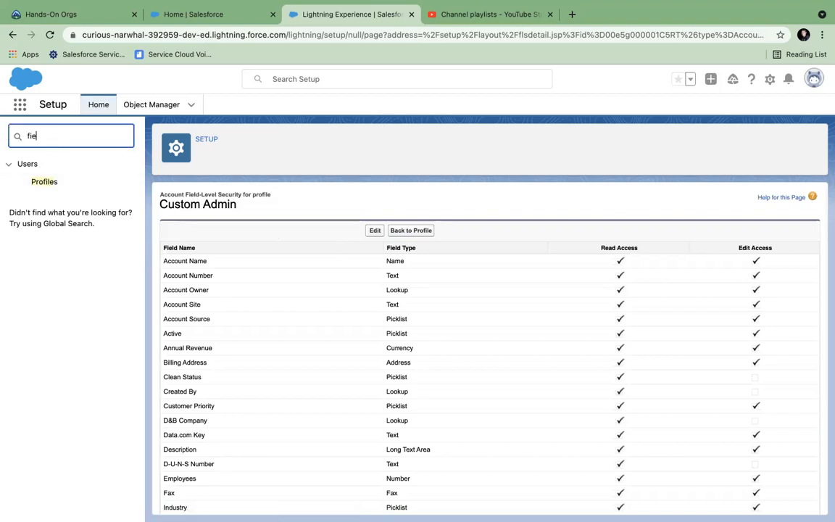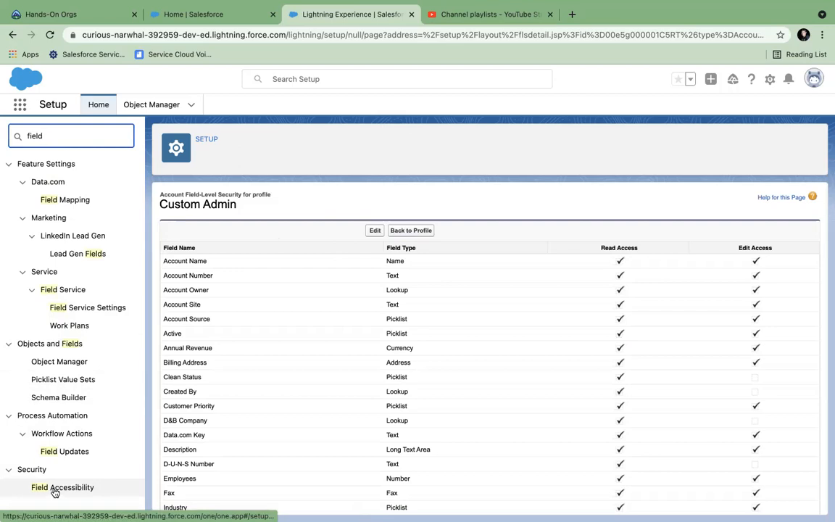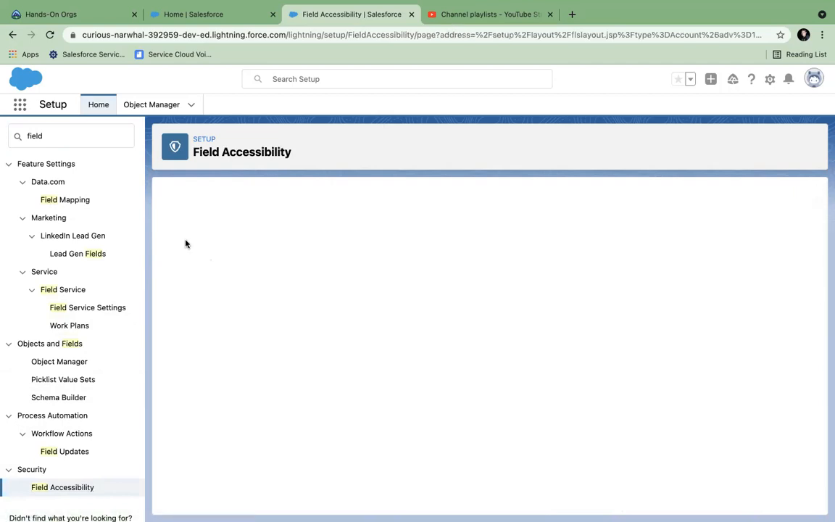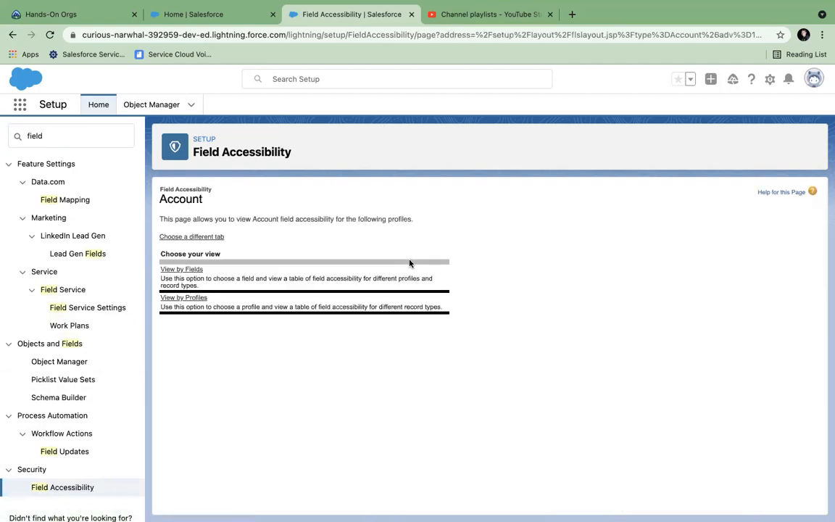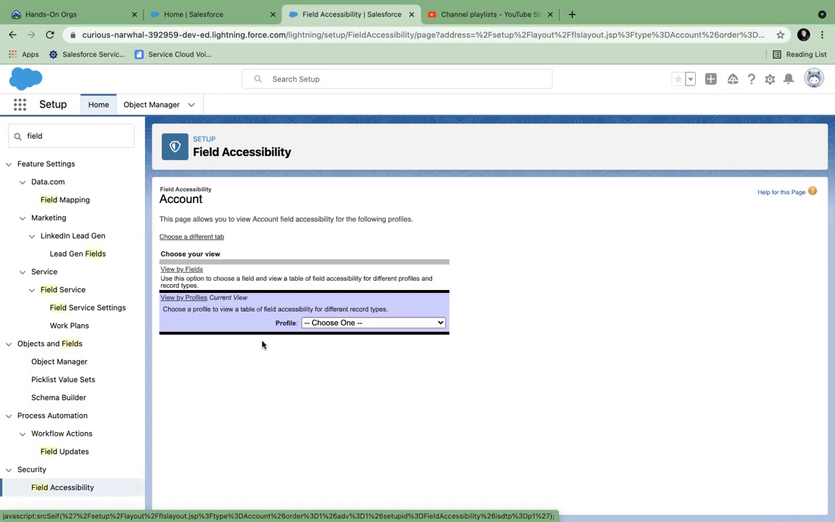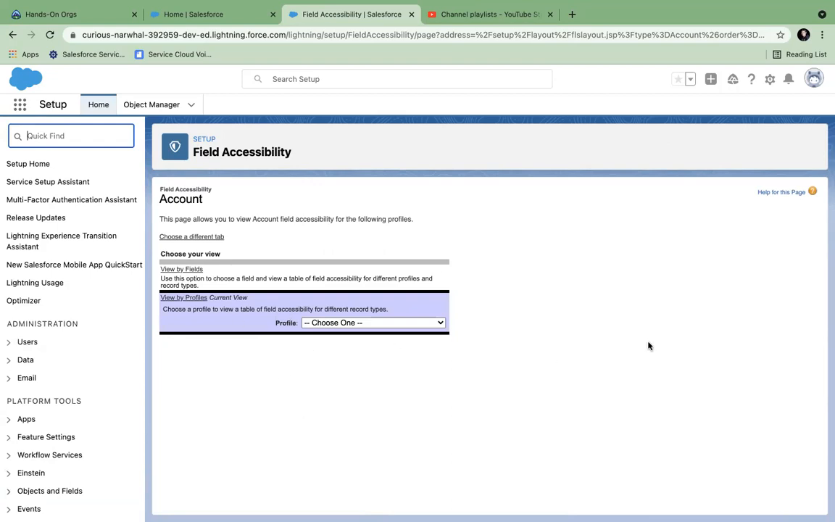An easier thing to do is the field accessibility. That is a new thing which has come in. So it is very easy for you to now work on each object, and you can view by fields and you can view by profiles. If you view by fields, then you can at a time give access to one field to multiple profiles. And you can also view by profiles. In that case, you can see all the fields that are applicable for that profile. So this is a better way of handling it. But of course, you can go to the profile and change it. The same thing is stored in the profile. You change it from here, field accessibility, or change it in the profile directly.